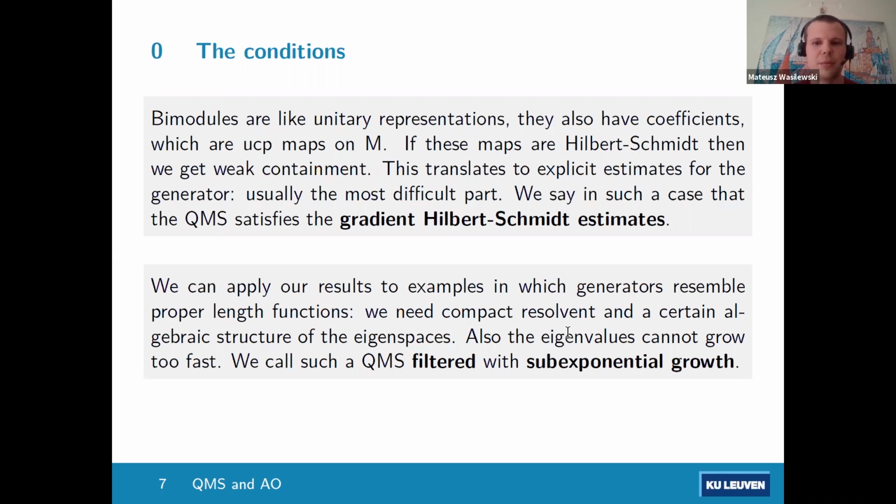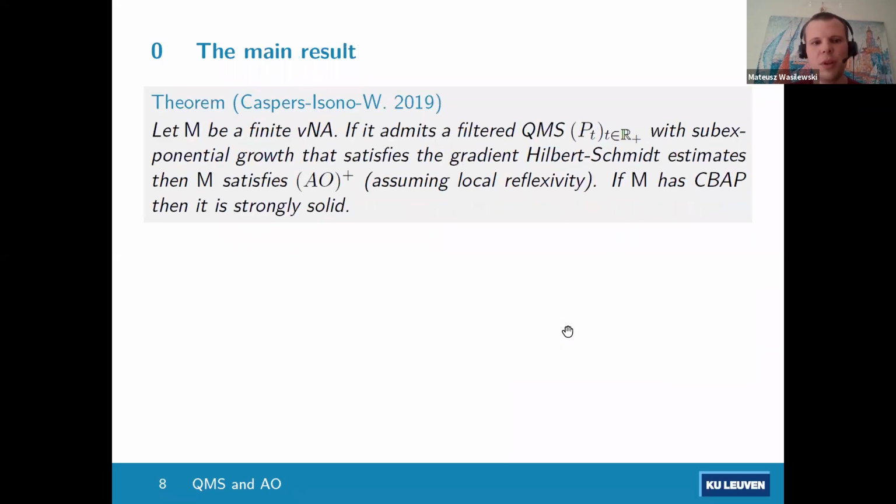And then the main result is that if these conditions are satisfied, then we get the Akemann-Ostrand property. So if M is a finite von Neumann algebra and it admits a filtered quantum Markov semigroup with sub-exponential growth, and this semigroup moreover satisfies the gradient Hilbert-Schmidt estimates, which ensure the weak containment in the coarse bimodule, then it satisfies AO+. And then if we combine it with Isono's result, then if the von Neumann algebra has moreover the completely bounded approximation property, then it is strongly solid.